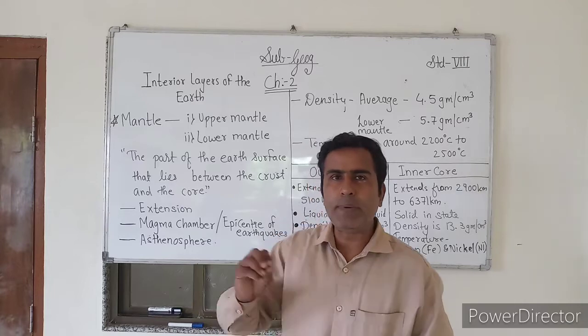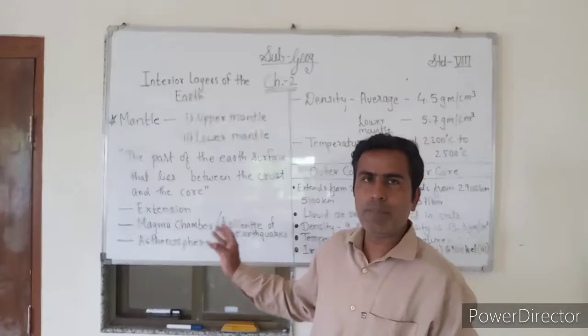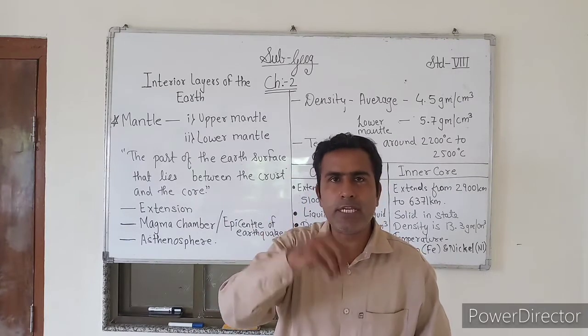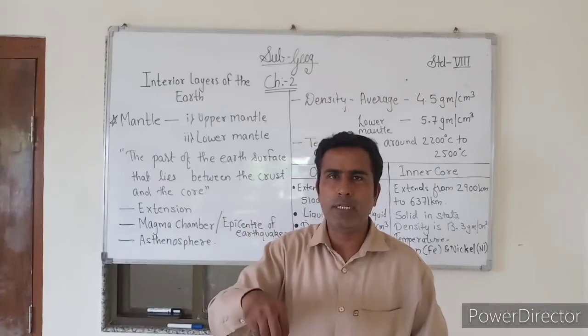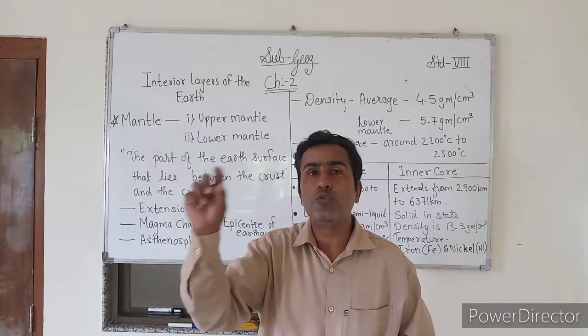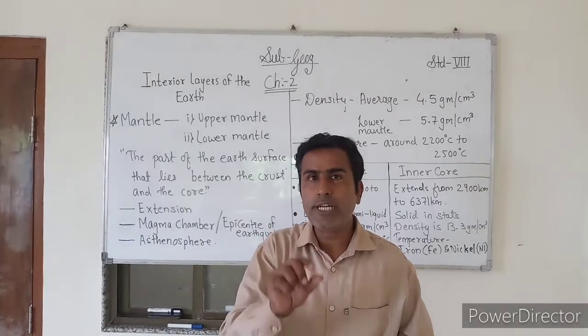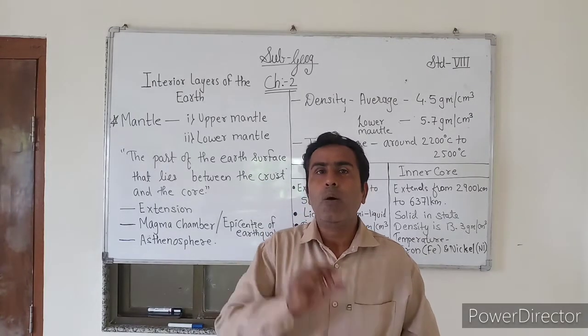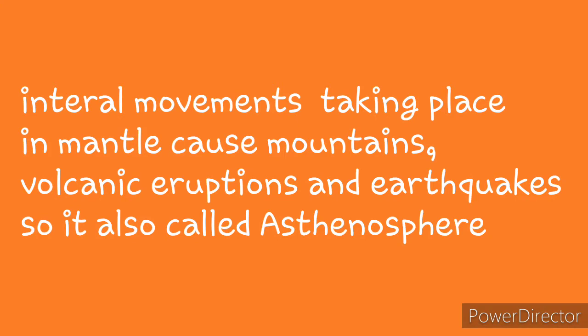Mantle is also the epicenter of earthquakes. That means all earthquakes take place because of the energy released in the mantle. This energy released in the mantle gives rise to endogenetic movements. Endogenetic movements mean interior movements. Because of these interior movements, mountains are formed, volcanic eruptions take place, earthquakes take place, and due to this, mantle is also called the asthenosphere.